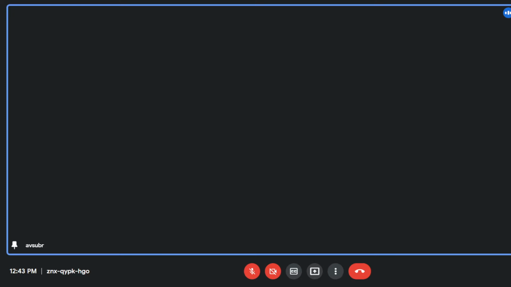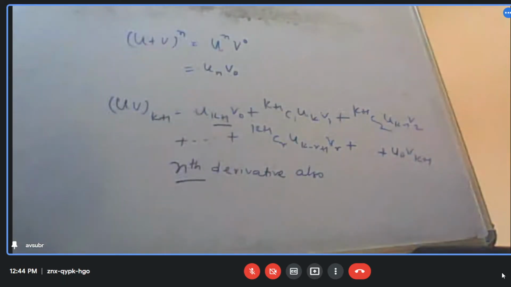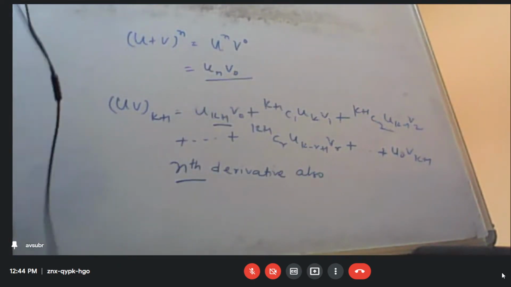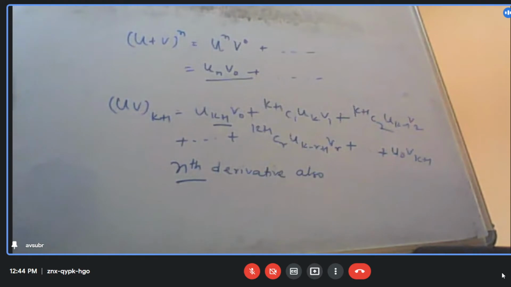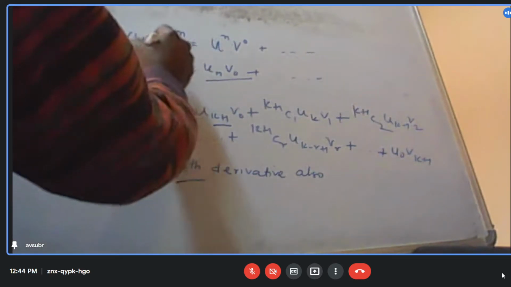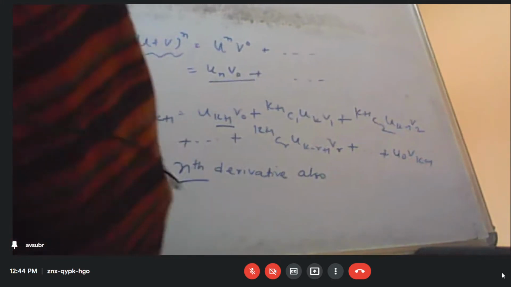So this is what the first term will be. Now, if I replace this superscript with the subscript in all the cases, then isn't it your Leibniz theorem? Then you shall be able to obtain the Leibniz theorem. So this way also you can obtain it. I hope it is clear.